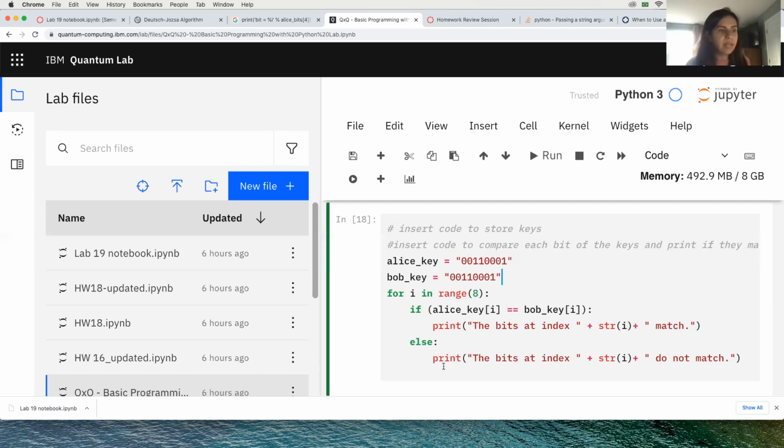Else, because we only have the condition when they are equal or they are different, I don't need another if here, I just need an else. So else, for anything else, that's the second condition in this case, the bits at this index do not match.